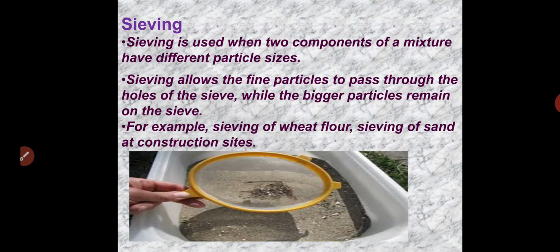Now the next process is sieving. Sieving is the process to separate bigger particles from smaller ones. Sieving is used when two components of a mixture have different particle sizes. Sieving allows the fine particles to pass through the holes of the sieve while the bigger particles remain on the sieve. For example, sieving of wheat flour, sieving of sand, and in construction sites.